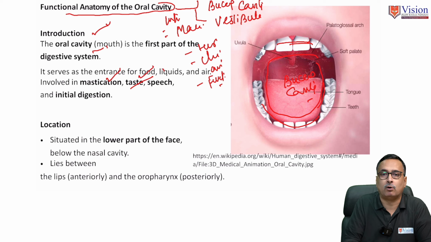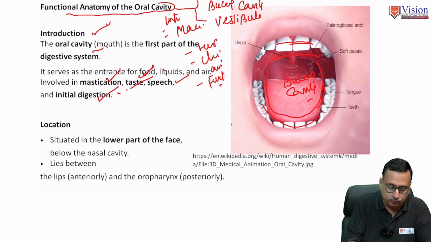It serves for taste of food; we can sense different tastes like sweet, sour, salty and bitter because of the presence of taste buds on the upper surface of the tongue. The buccal cavity also serves to produce speech, the pronunciation of words, and is a site for initial chemical digestion.